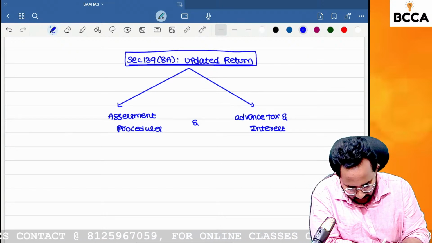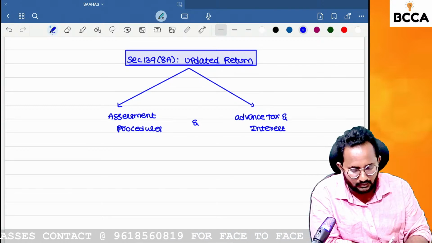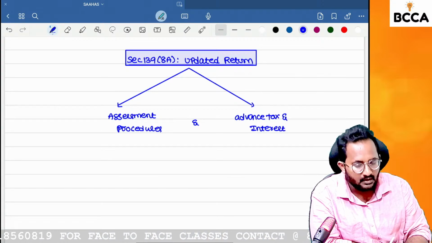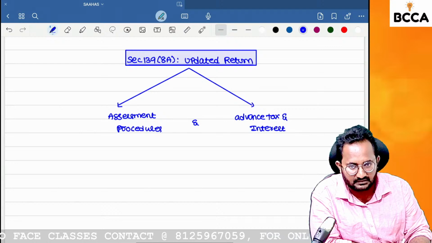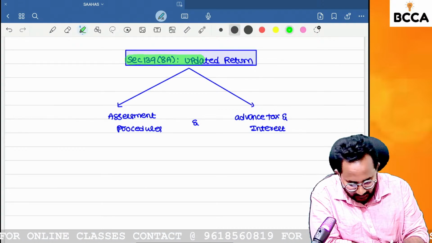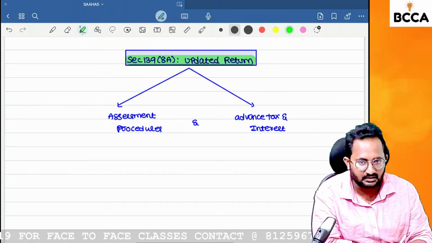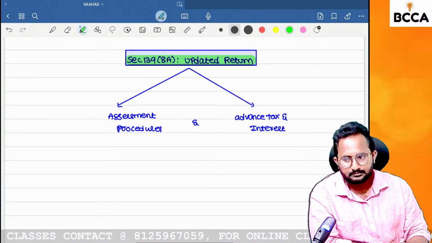Have you understood, ma'am? Why? At the time of discussing the updated return, definitely we need to use the assessment procedure names and the interest calculations also. We can understand these things after the completion of these two chapters. So that's why I'm postponing this chapter to later classes. Clear?